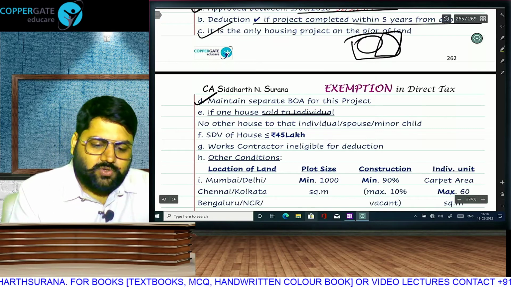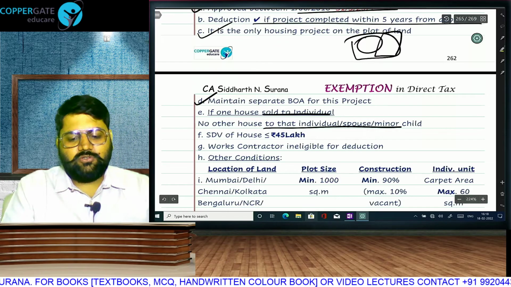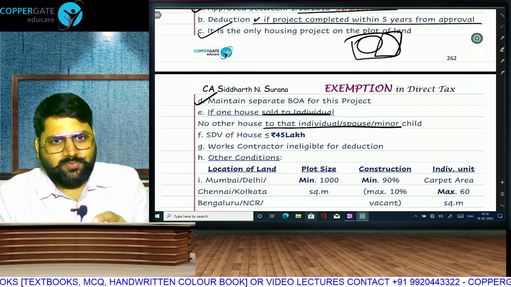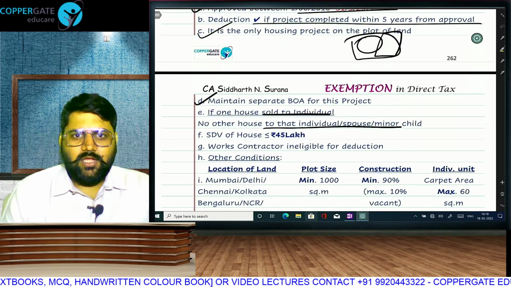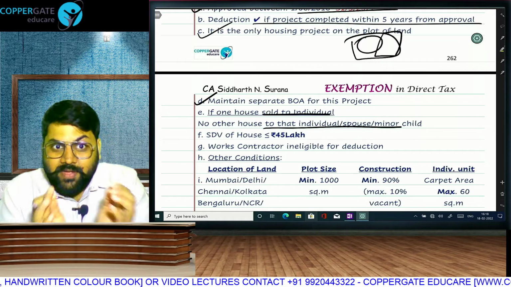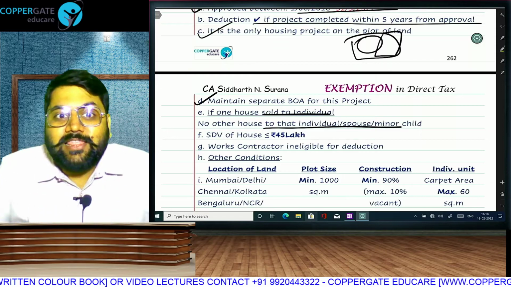If you sell one house to an individual, you cannot sell any other house to that individual, spouse or minor child. Otherwise, what will people do? Buy 2-3 small houses and make it one big house. We want to incorporate a provision for those developers who make small size houses and sell them to poor people.